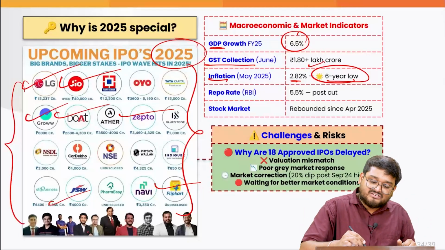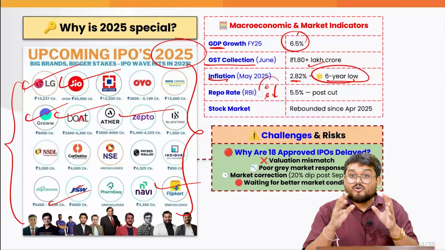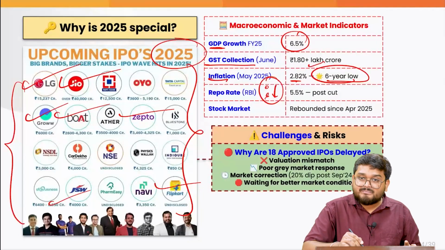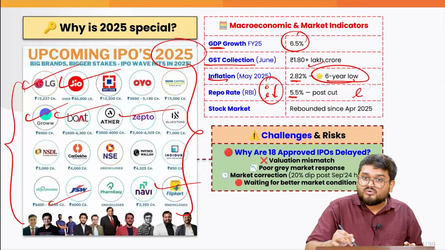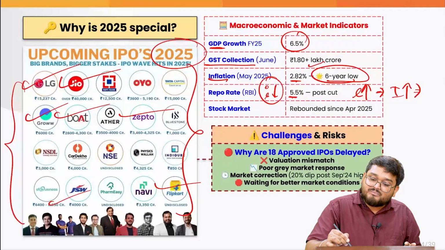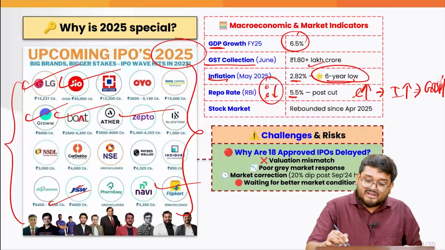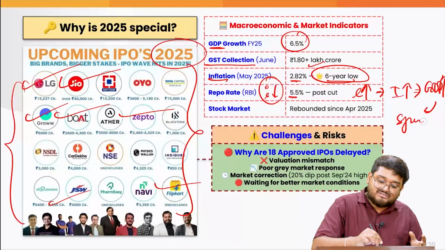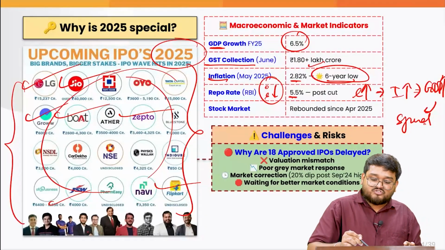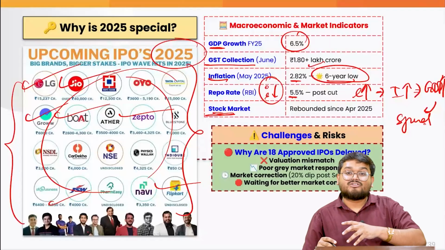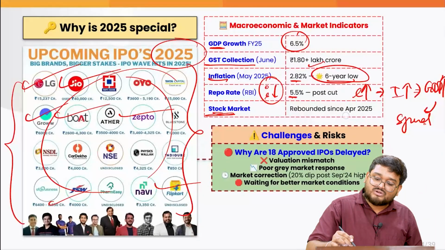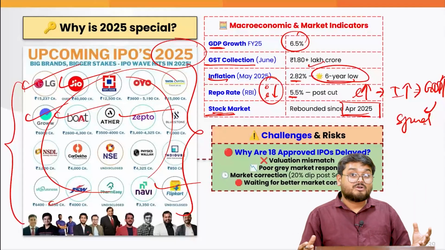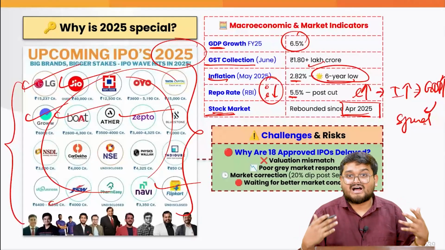Also, the interest rates are at a very low rate, around 5.5%. That means banks can give more loans and we can invest more, and this can also improve the GDP of the country more, which can again help people spend more on these companies. And the stock market in recent times has rebounded since April 2025. So it seems to be one of the best times to file for IPOs.